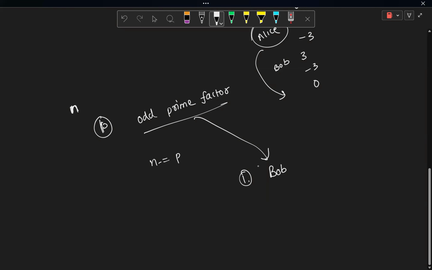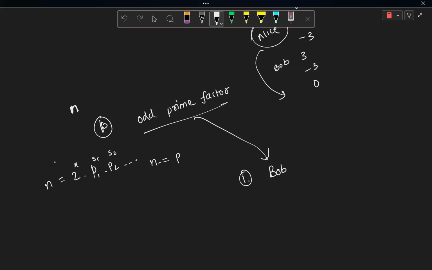But for checking if there is any odd prime factor, you don't really care about which prime factor is available. What you can do is just say that n would be equal to 2 raised to the power x, times some odd prime factors, p1 raised to the power s1, then p2 raised to the power s2, and so on.